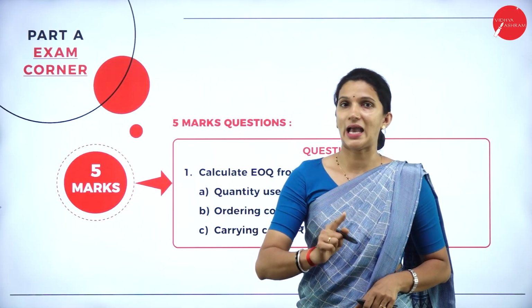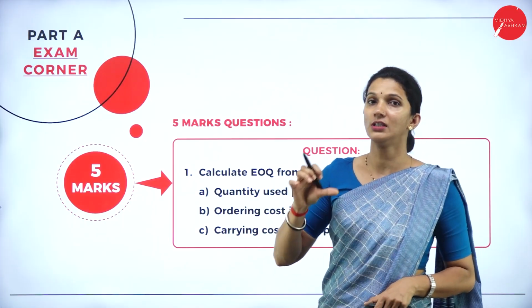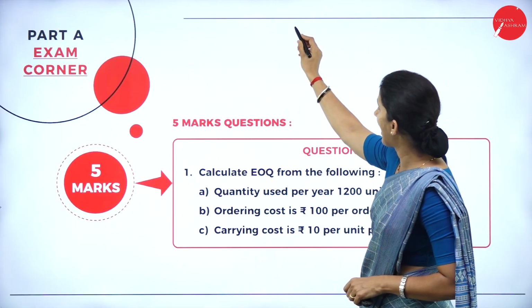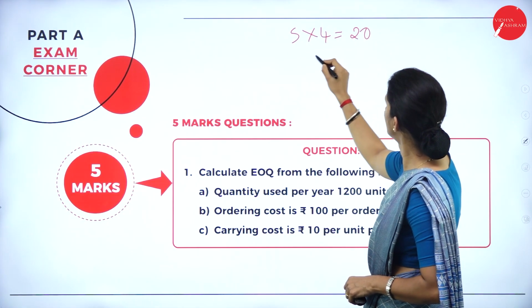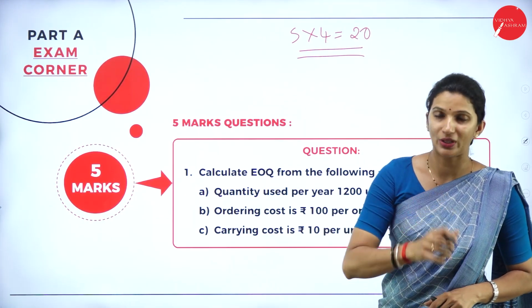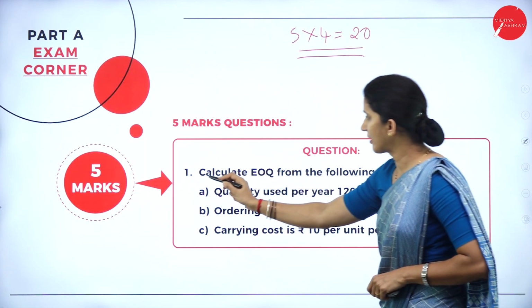So you will have one problem-oriented question for 5 marks and all the other questions are theory-based. Here you will have 5 marks into 4 questions, total 20 marks, in the first section.